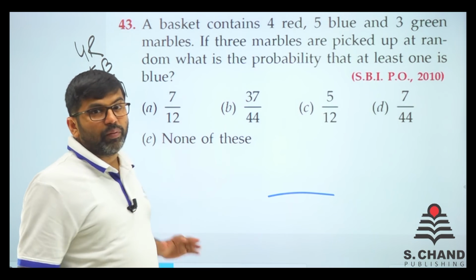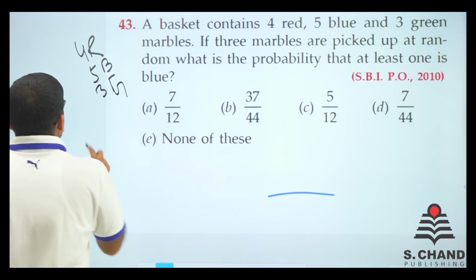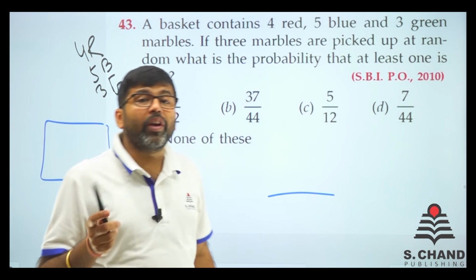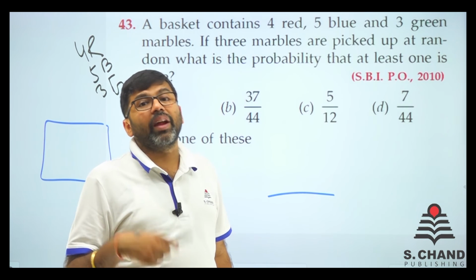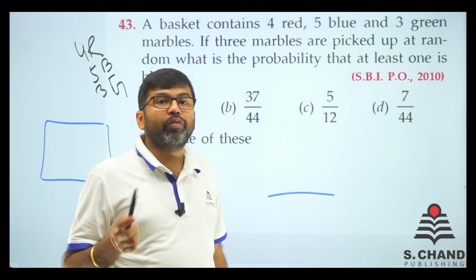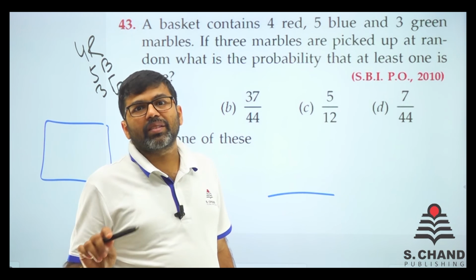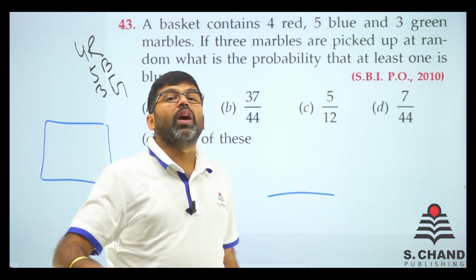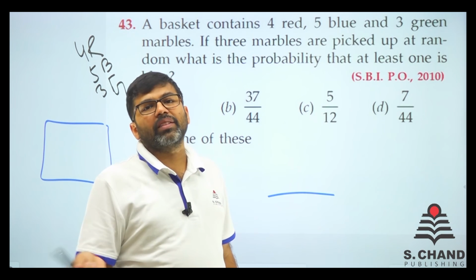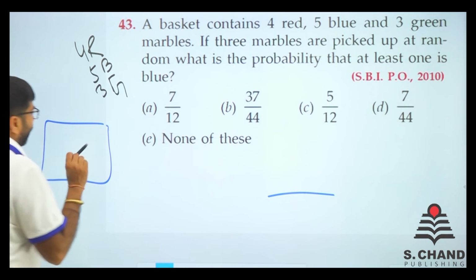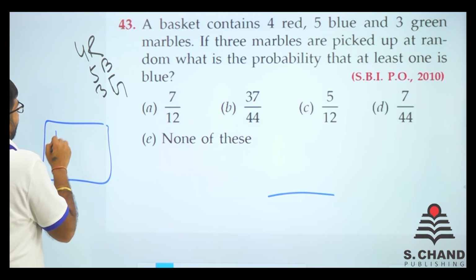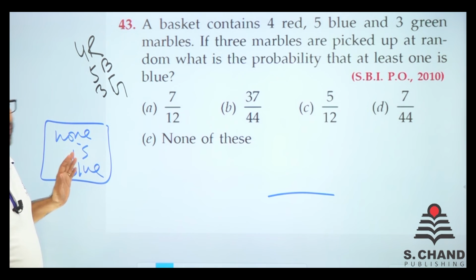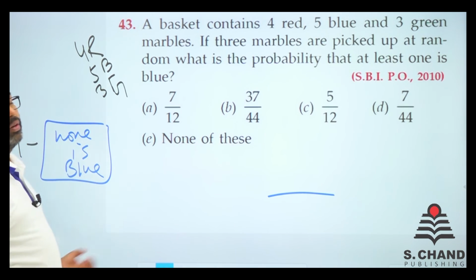So now this time what we do is, see, if you remember, we did a question in this video only where 3 coins were tossed, three dice were rolled, and we had to find the minimum sum is 6, right? In that, what we did was find out that if it doesn't come, then 1 minus that. In a similar manner, we do one thing. Let's suppose we find that none is blue. Let's find out that none is blue. And if I do 1 minus that, it will be at least one blue.